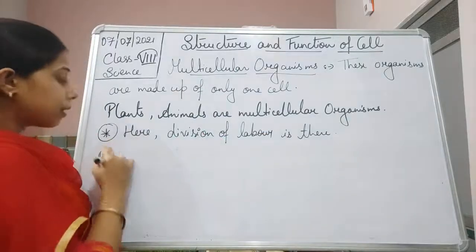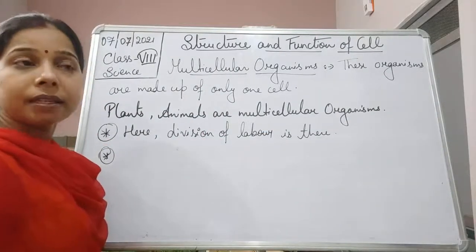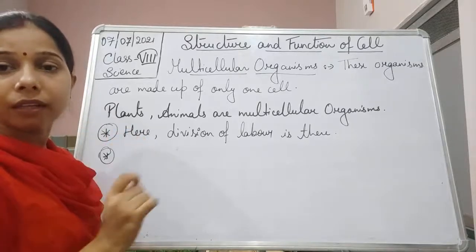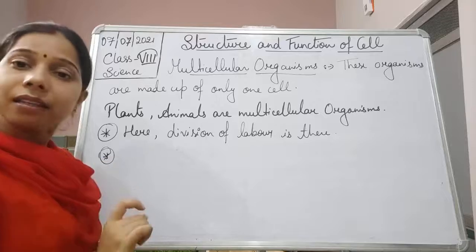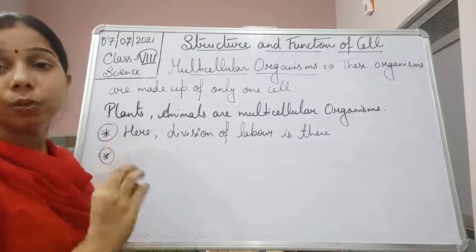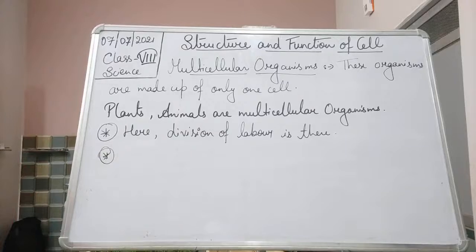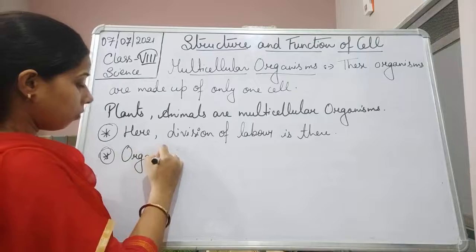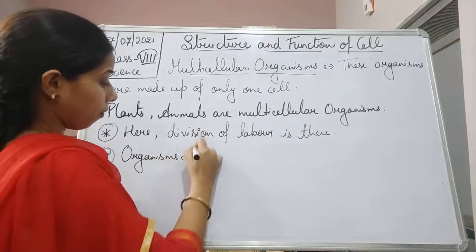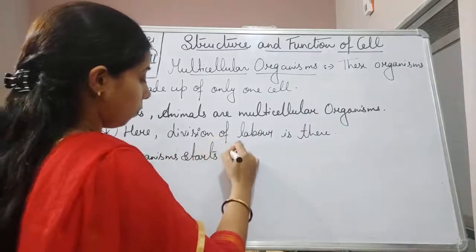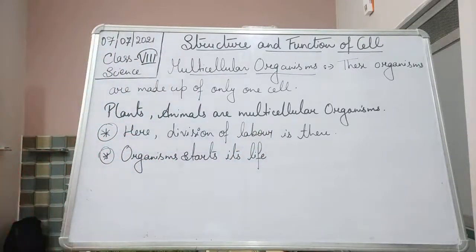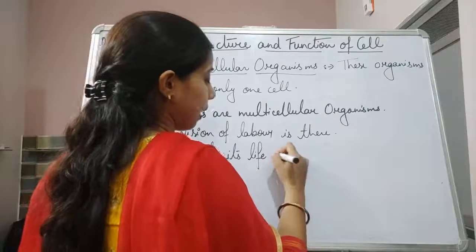So how is the multicellular organism formed, students? Basically at first the cell gets fertilized. The two gametes fertilize to form the zygote, and this zygote will divide to form new cells. So we can say here that the organism starts its life as a single fertilized egg.